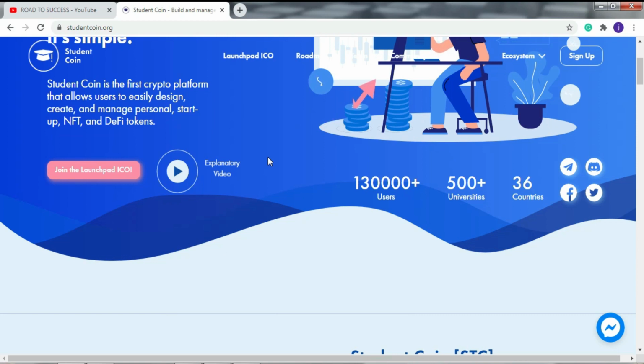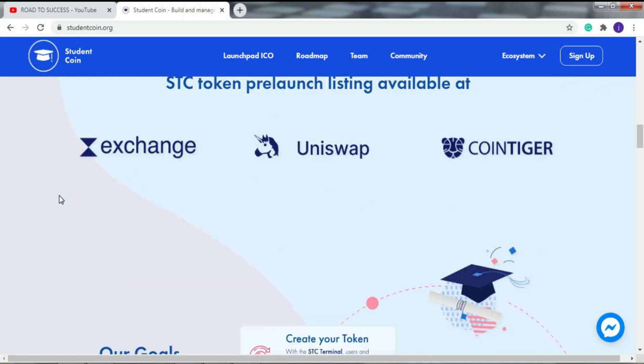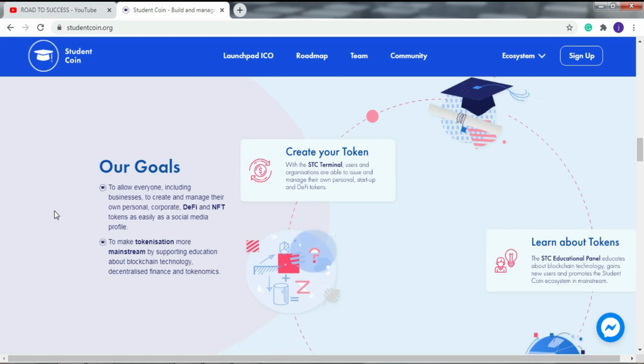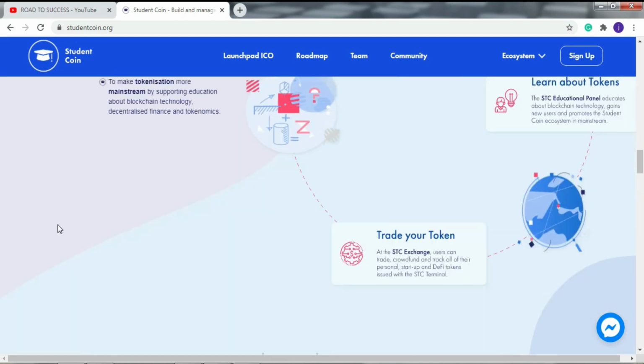DeFi tokens issued by students to decentralize their student loans are one example of how STC-based tokens can be used. STC token is already listed on Web Exchange, Uniswap, and CoinTiger. So if you want to buy or sell tokens instantly, you have the option in these projects. Now, some of the goals of this project, here are all the goals of this project. Please check them out very carefully.